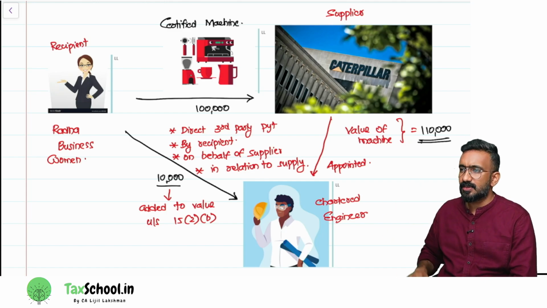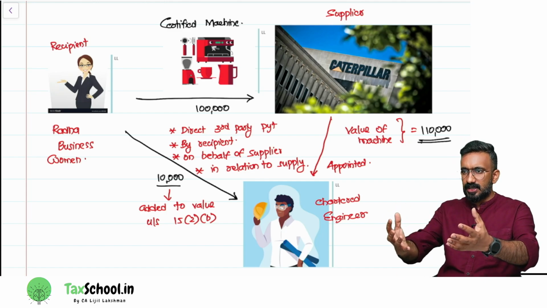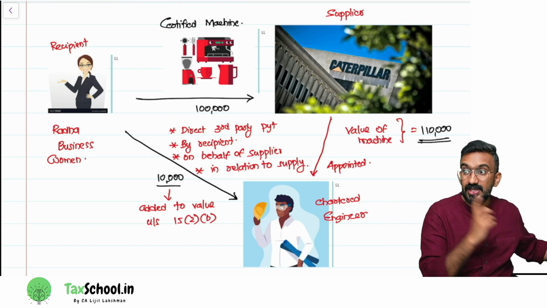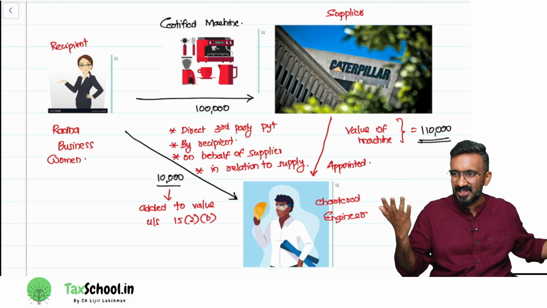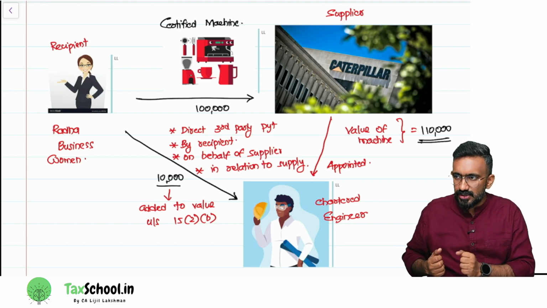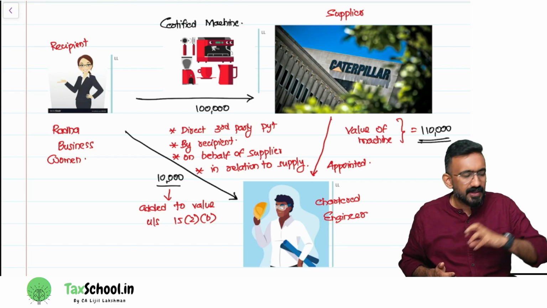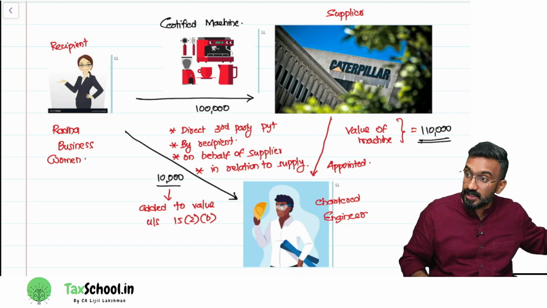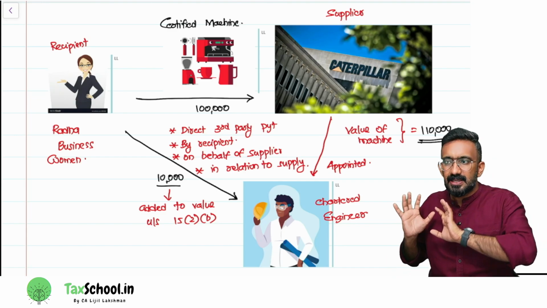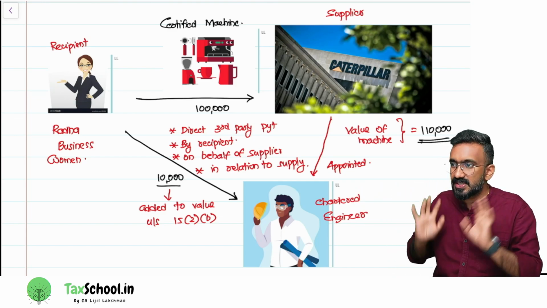So normally what Caterpillar does is, Caterpillar will collect 1,10,000. It avails the service of this engineer, who's an unregistered person. He does not have a GST number, so there's no GST, he charges 10,000. Caterpillar pays 10,000 to the engineer. The engineer will do the certification for Caterpillar. After certification, Caterpillar will sell the machine to Radha. This is the normal model.